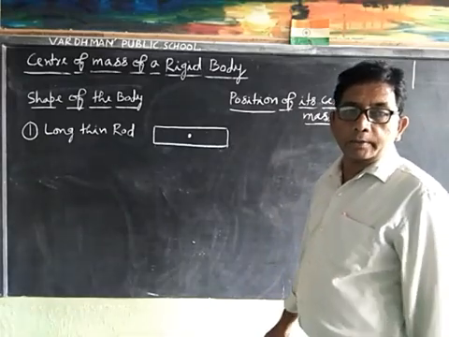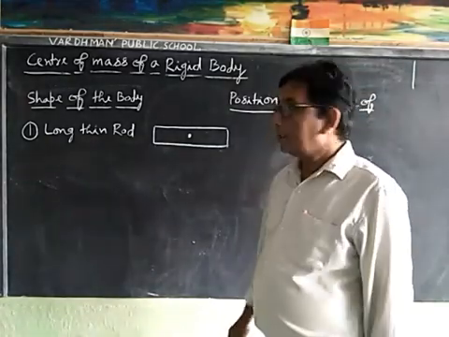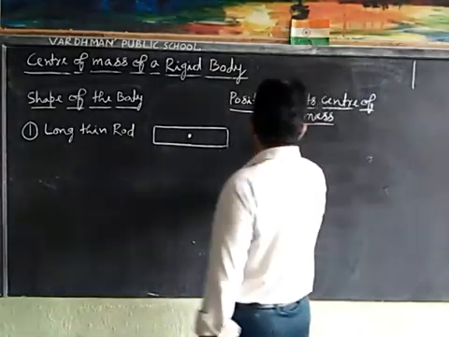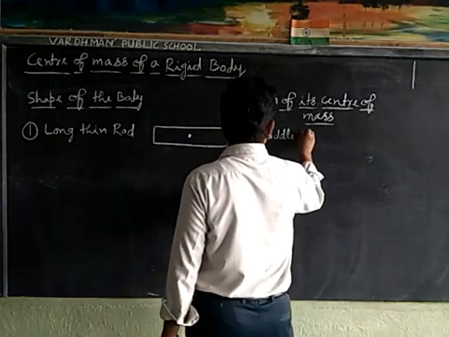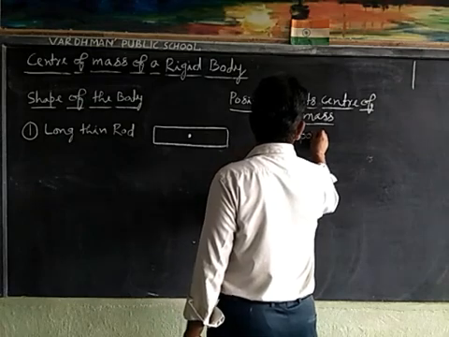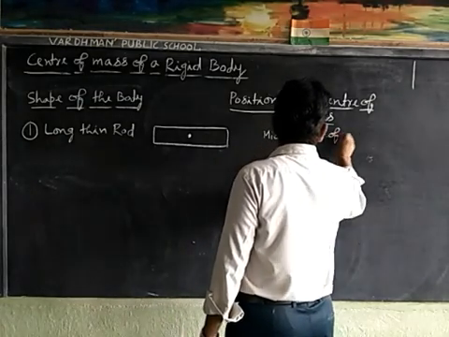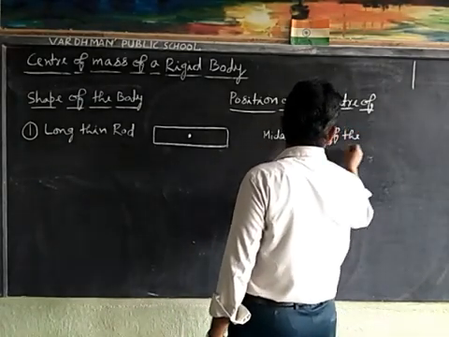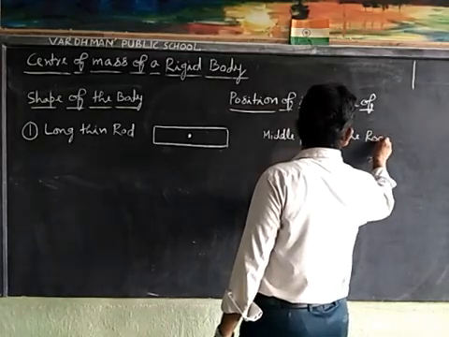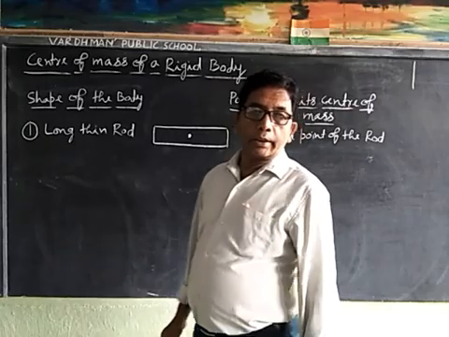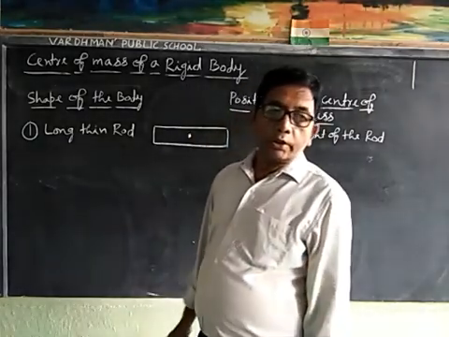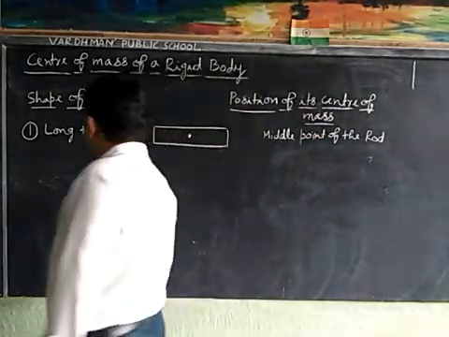Position of center of mass of the long thin rod lies at the middle point of the rod. Now we take thin circular ring.